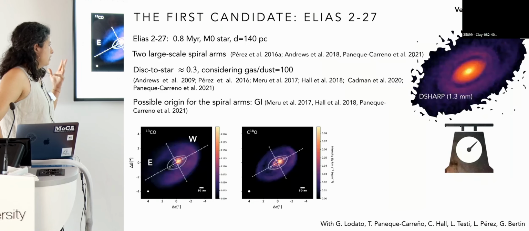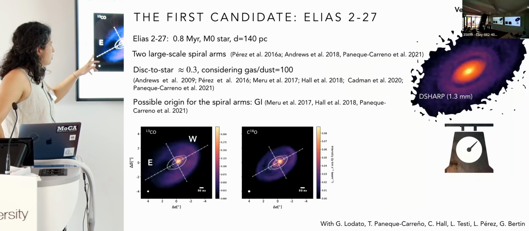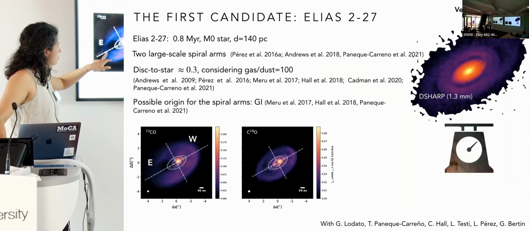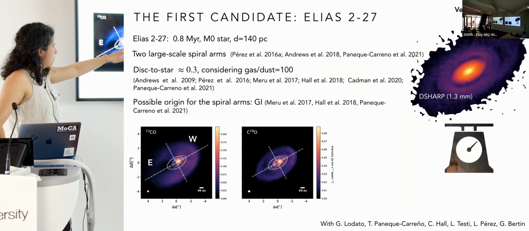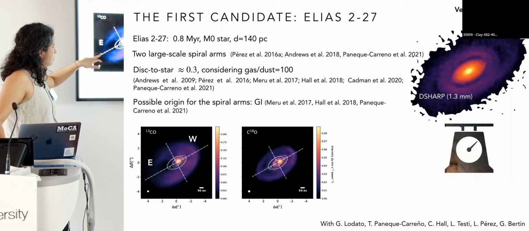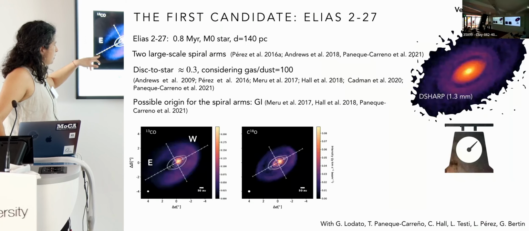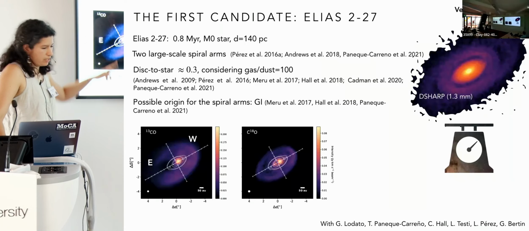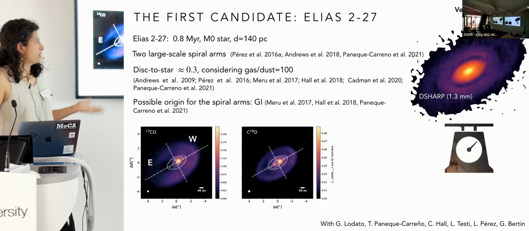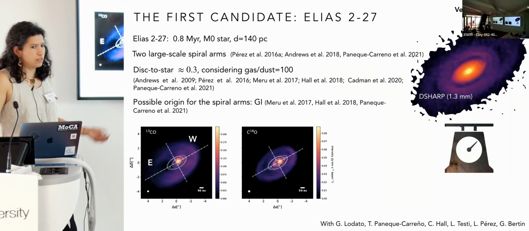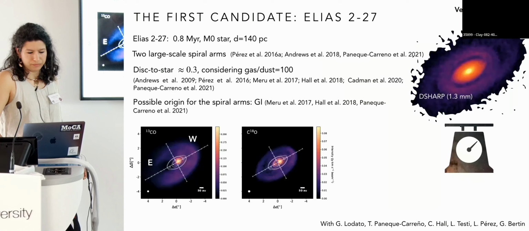An interesting thing to see is that especially for the 13CO, but also for the C18O, we have an asymmetry between the east and the west side, meaning that the east side is much more extended and cloud contaminated with respect to the west side. This might be due to inflow. This is something that still needs to be understood.